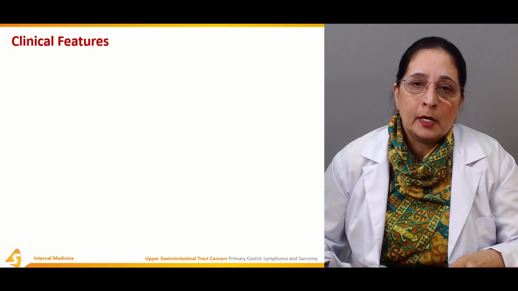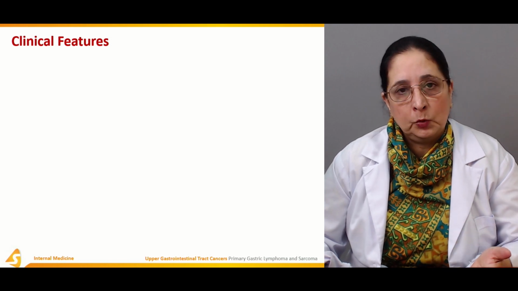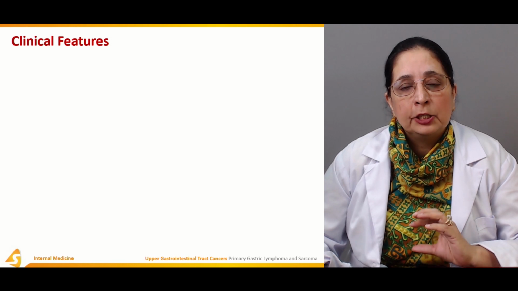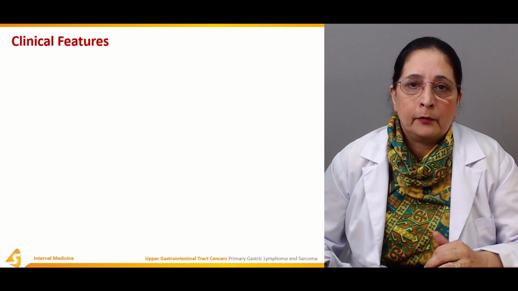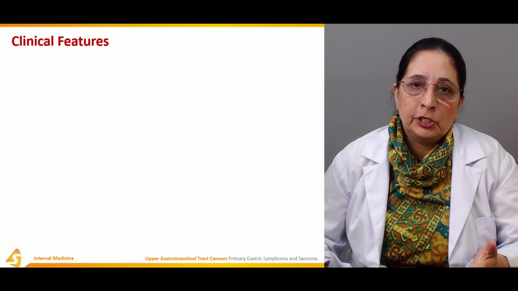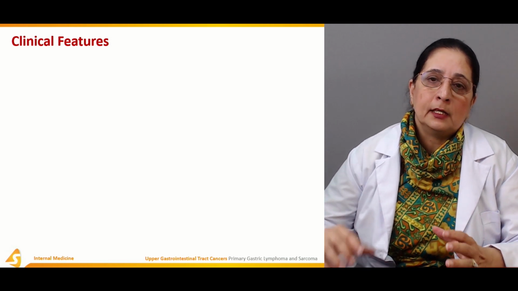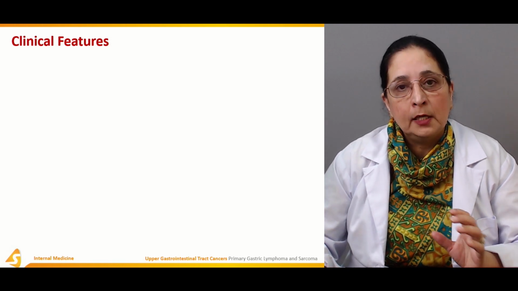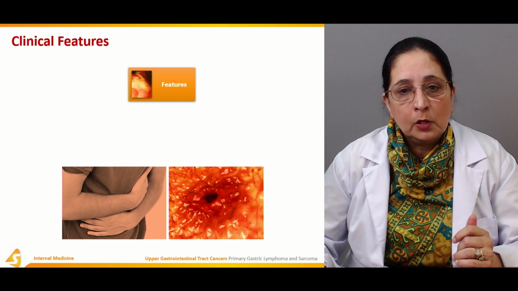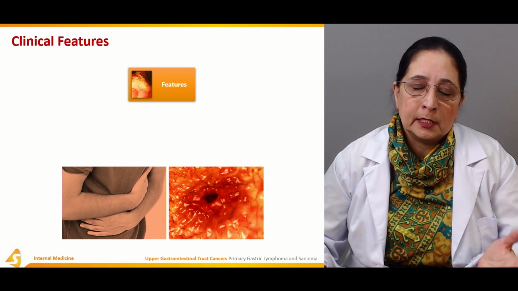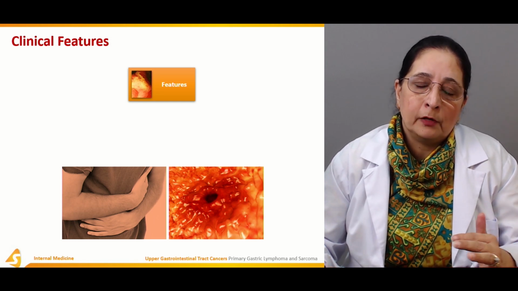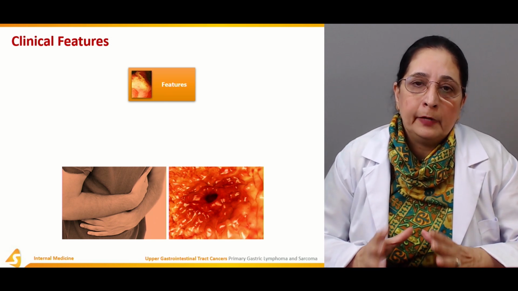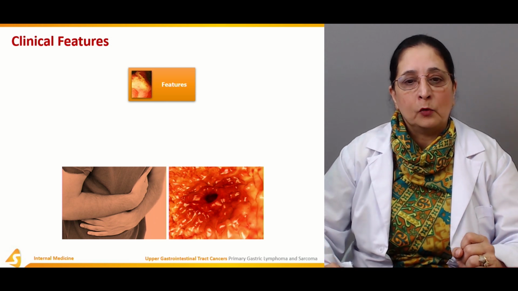Then the lymphomas are from the lymphatic tissues or lymph nodes of the stomach, mainly the lymphatic tissues. And then sarcomas are from the smooth muscle tissues. All these are the different tissues involved in these different types of carcinomas. Adenocarcinoma is 85%, and together we have lymphomas and the sarcomas at about 15%.